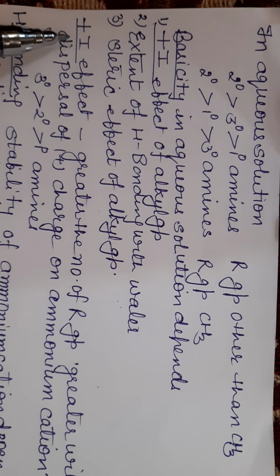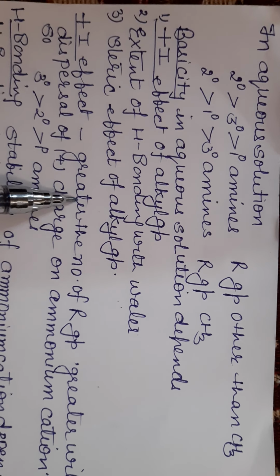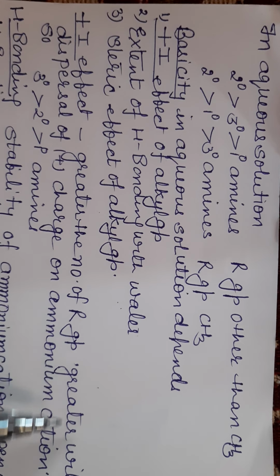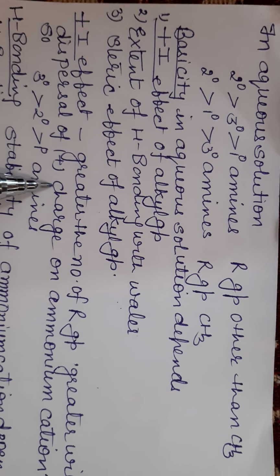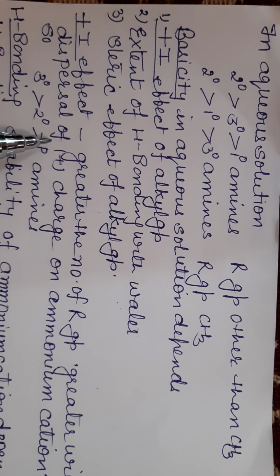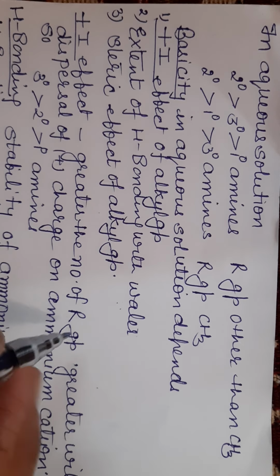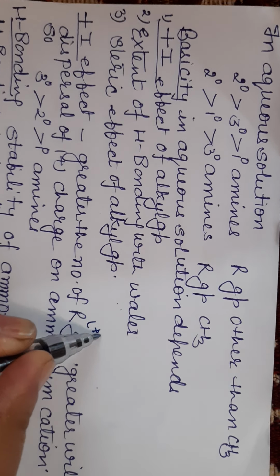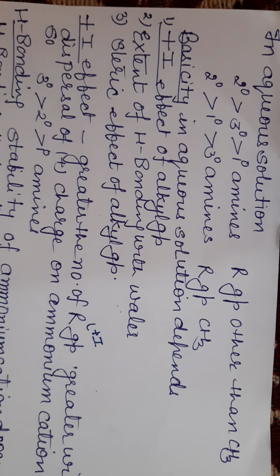First one is the plus I effect. The greater the number of R groups, the greater will be the dispersal of positive charge on the ammonium cation, because the R group has a plus I effect, that is called the electron donating inductive effect.